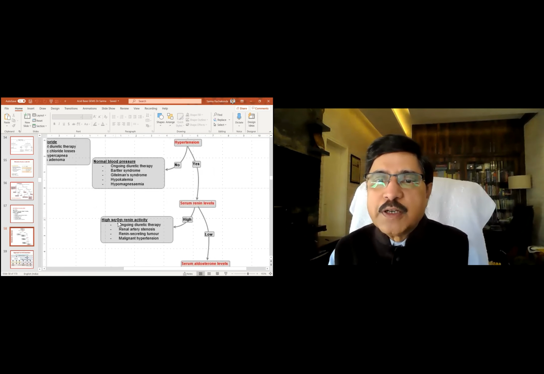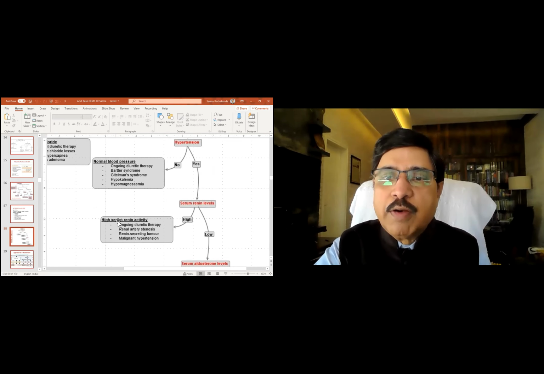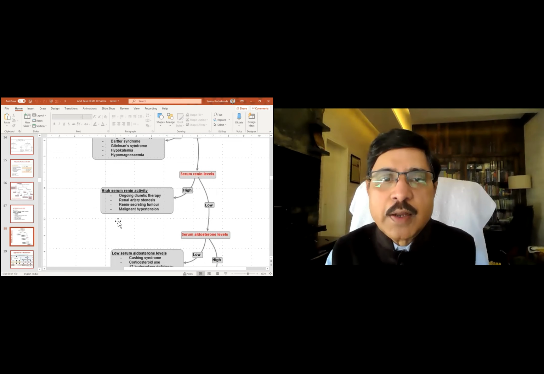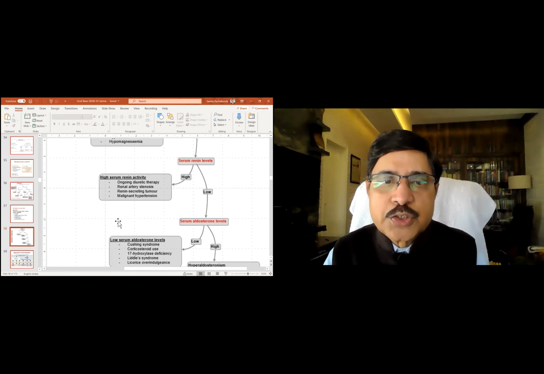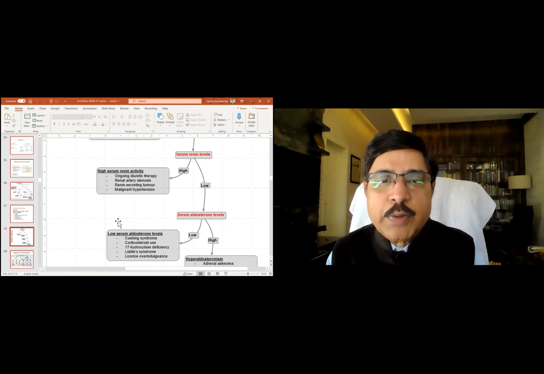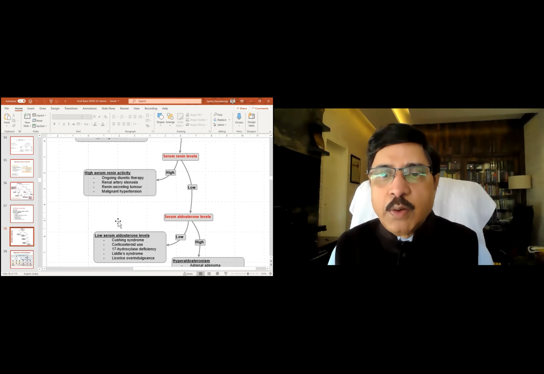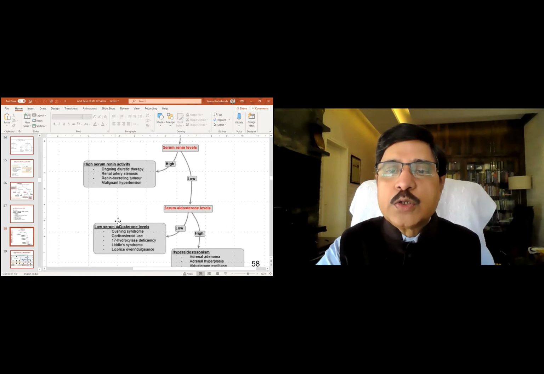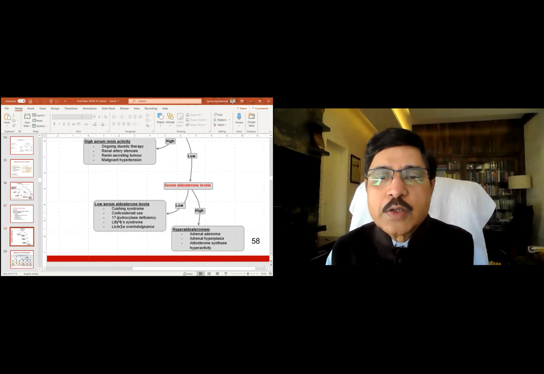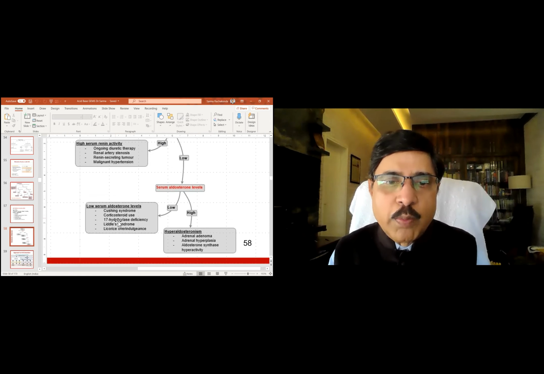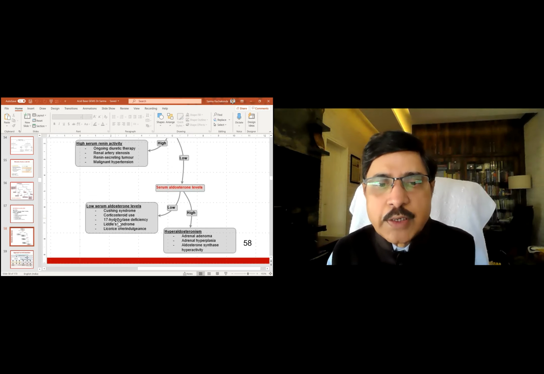Suppose there is hypertension, serum renin levels we have to look at. If the renin levels are high, it is again renal artery stenosis, renin secreting tumor, or malignant hypertension. If the renin levels are lower, then look at the aldosterone being the culprit. If the aldosterone is low: Cushing syndrome, glucocorticoid excess, corticosteroid excess, 17-hydroxylase deficiency, Liddle's and licorice.